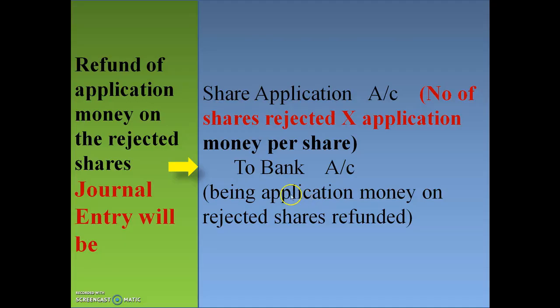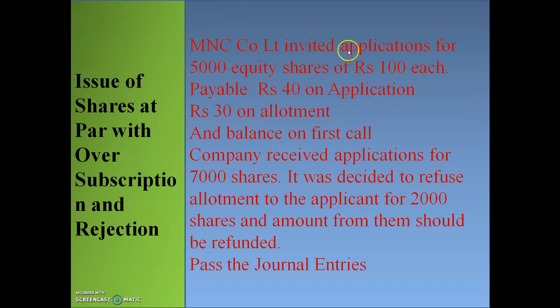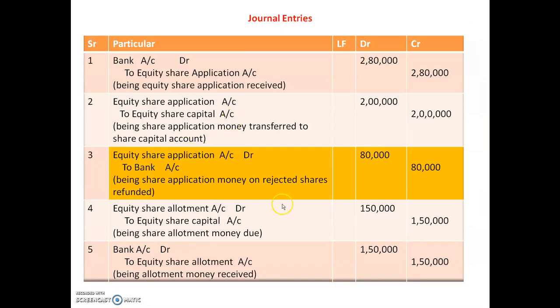See the amount, that is here company invited applications 5,000, on allotment that is 30, means that is 1,50,000, and same amount will be transferred to received entry, that is bank account debit to equity share allotment account, being allotment money received 1,50,000, and also in credit column 1,50,000.